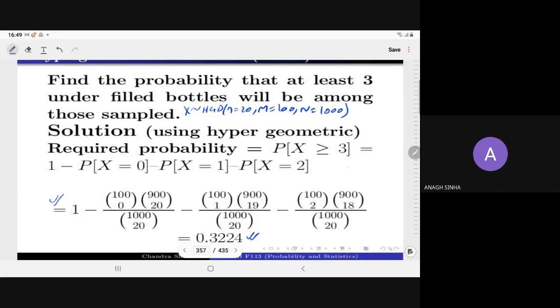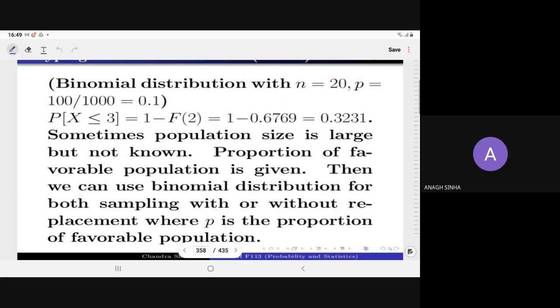But if you see n upon N, that is 20 upon 1,000, if this is less than or equal to 0.05, then we can approximate this by the binomial distribution. So here n is equal to 20, p is equal to M upon N, that is 100 upon 1,000, that is 0.1. If you have to compute the probability of X greater than or equal to 3, it is 1 minus F of 2.